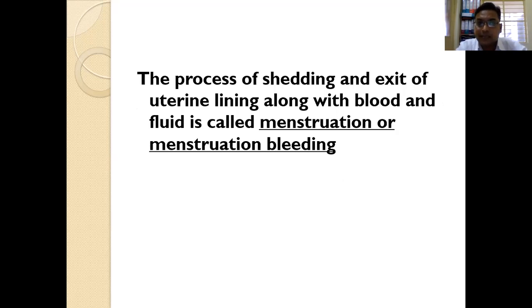This process of shedding and exit of the uterine lining, the endometrium, along with blood and fluid through the vagina is called menstruation or menstrual bleeding. Again, I am telling you, it is very important to know what menstruation or menstrual bleeding is. On the 14th day after ovulation, if pregnancy does not occur, the lining of the uterus, which we call the endometrium, starts shedding and expelling out with blood and fluid through the vagina. This is called menstruation or menstrual bleeding.